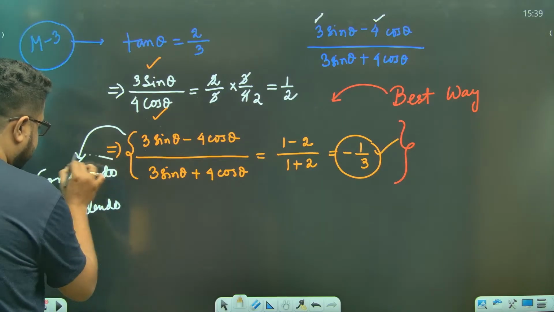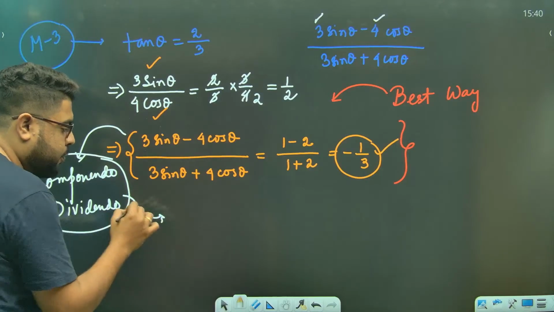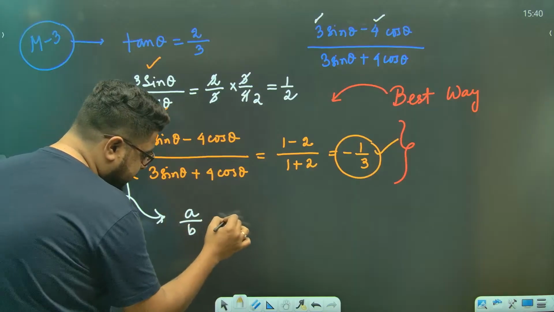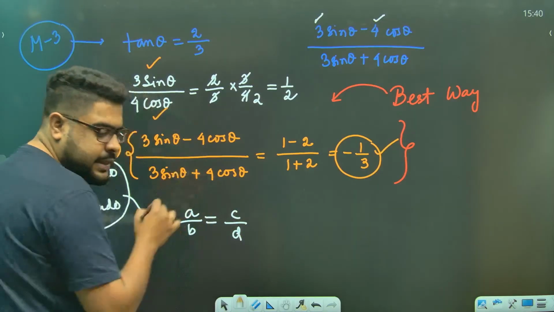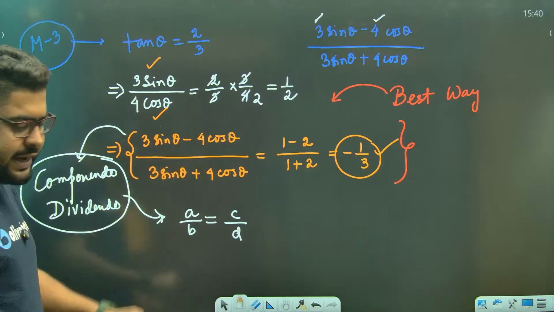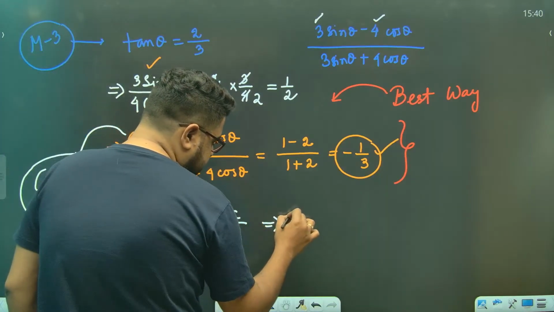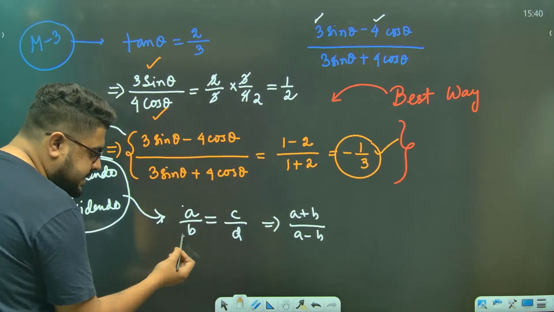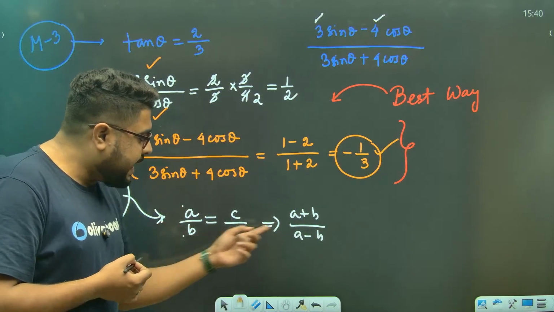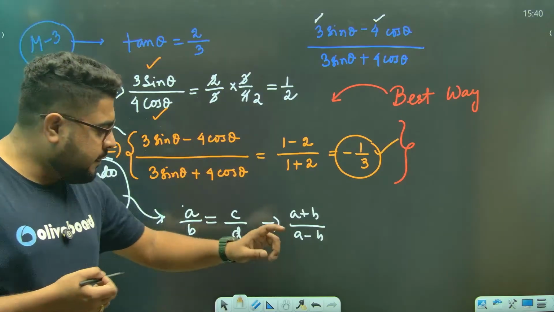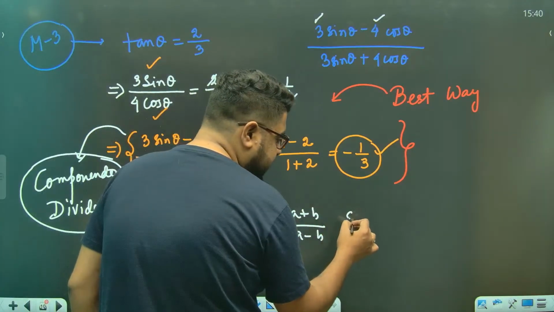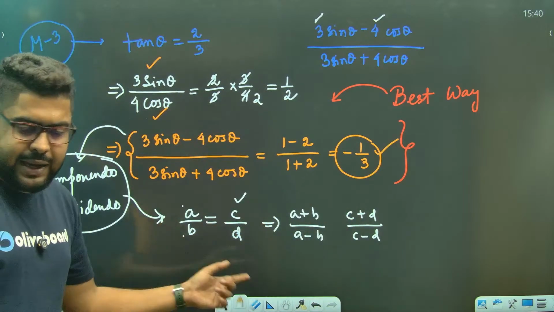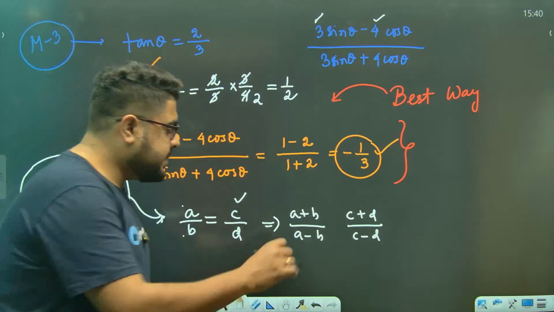This is something you have done in your school. You see, in ratio and proportion, this is a technique. If there are two ratios, let's say A by B is equal to C by D, this method, componendo dividendo, says that if I do this to the left side, numerator plus denominator by numerator minus denominator, you do the same thing to the right as well, C plus D by C minus D. These ratios will remain the same.